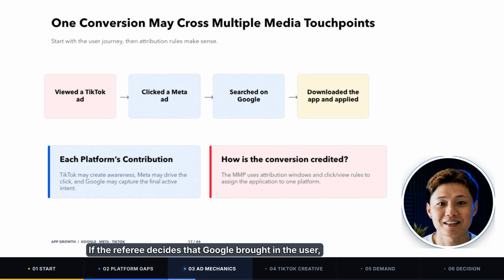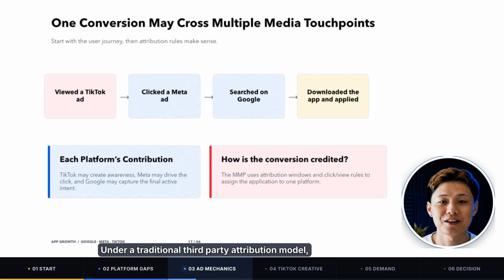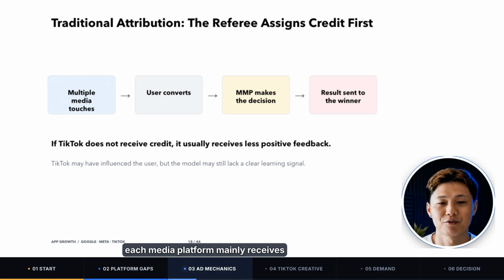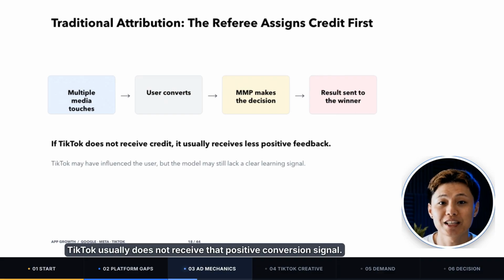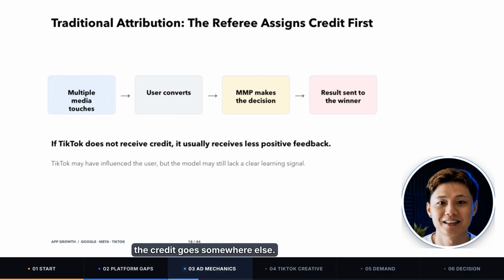If the referee decides that Google brought in the user, it raises Google's hand and tells Google, this conversion belongs to you. Under a traditional third-party attribution model, each media platform mainly receives the conversions that the referee assigns to it. If the referee does not assign the user to TikTok, TikTok usually does not receive that positive conversion signal. That creates a problem. TikTok may have influenced the user earlier in the journey, but because the last click happened on another platform, the credit goes somewhere else. TikTok does not receive that conversion signal, so its model has a much harder time learning from that user.